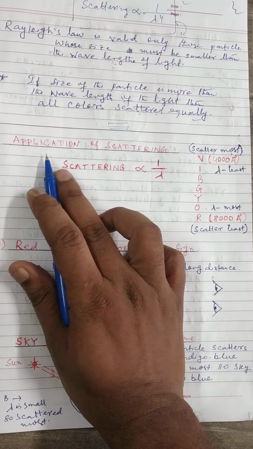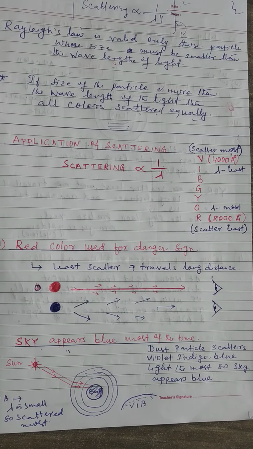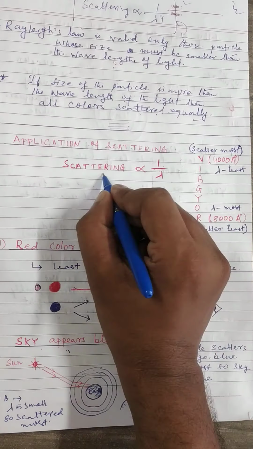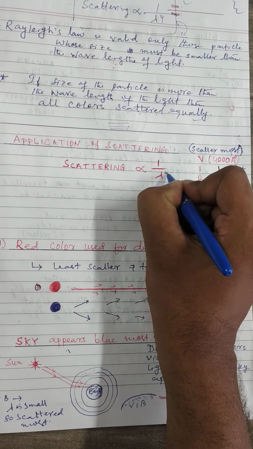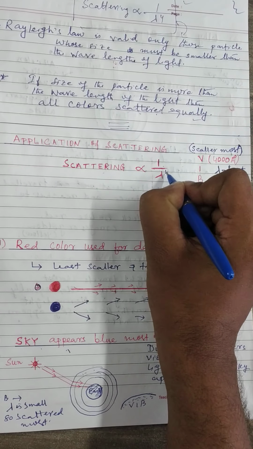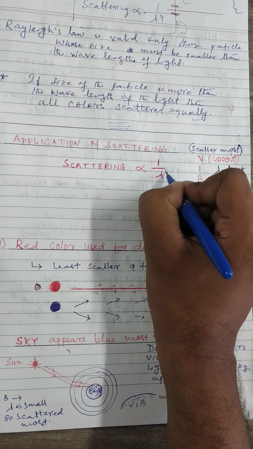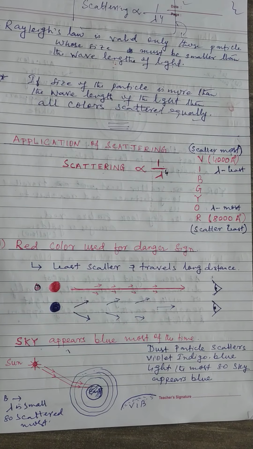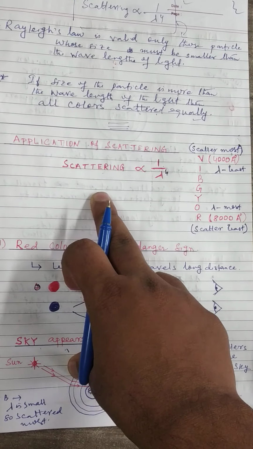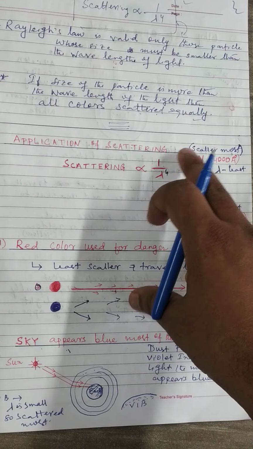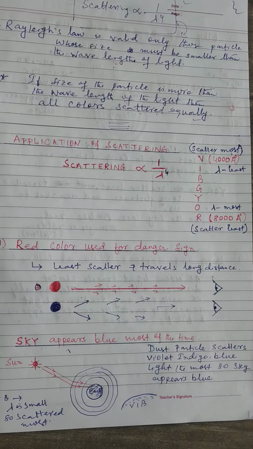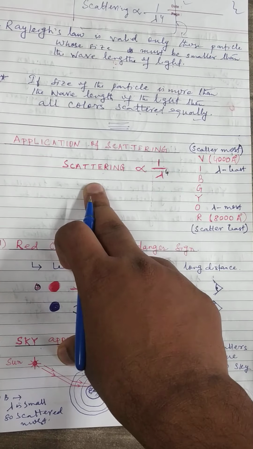Now look at this. Here's some application of scattering in our daily life. Scattering is inversely proportional to, here 10 to the power 4 is missing. Just do the correction in the notes which I have given. Scattering is proportional to 1 by lambda to the power 4. Okay, this is Rayleigh's law.